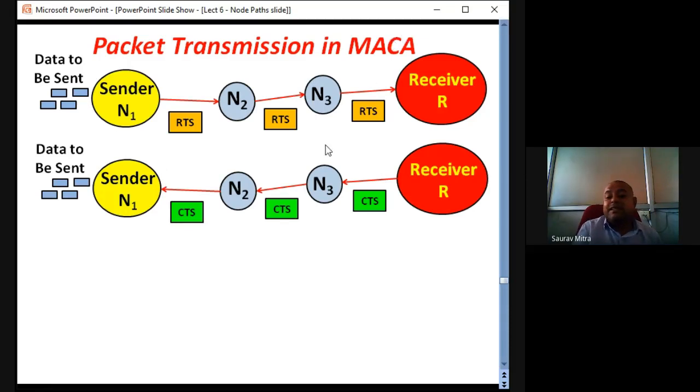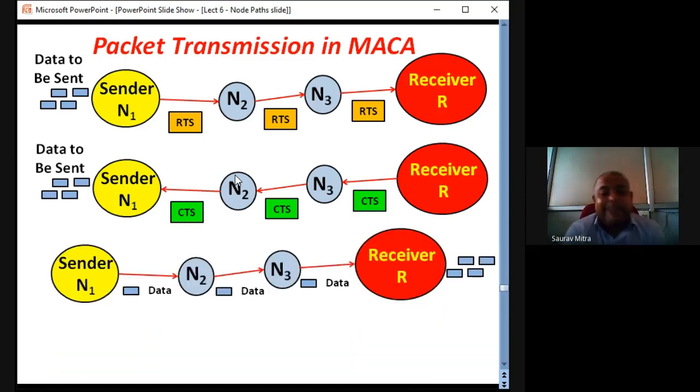So in that case, the CTS signal will not be generated. But if the receiver is free, it can receive data from sender N1. So the receiver will generate a clear to send signal which will travel back. Check this direction, it is from right to left. The receiver-produced CTS signal will travel back from right to left and come to the sender N1. So first RTS from left to right, then CTS from right to left.